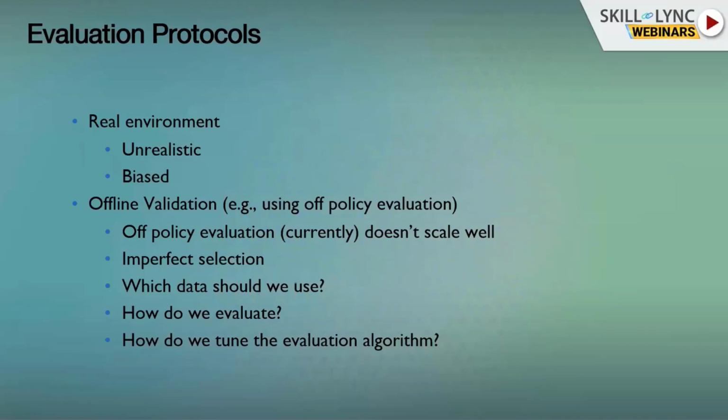Also, there's a problem of what data we should use, right? Should we use the full data? Should the data that we're using involve different states to check for generalization? How do we evaluate our algorithm? How do we tune hyperparameters? So there are a lot of interesting questions to ask here about how to evaluate our policies, and we're only starting to scratch the surface, as I said before. So thank you.